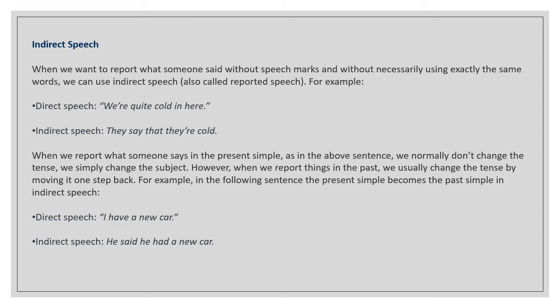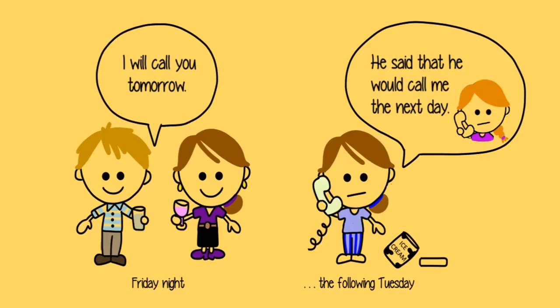However, when we report things in the past, we usually change the tense by moving it one step back. For example, in the following sentence, the present simple becomes the past simple in indirect speech. Direct speech, "I have a new car." Indirect speech, "He said he had a new car." You can also look at this illustration to have a fair idea.